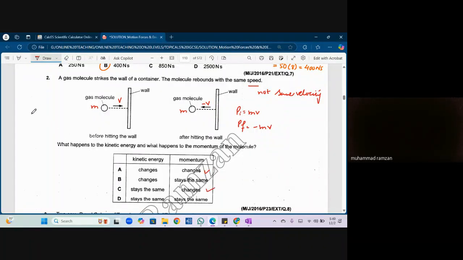So what happens to the kinetic energy? So kinetic energy before collision is half mv square, and after collision kinetic energy is equal to half m negative v square. By taking the square of a negative value, what do we get? Positive. Can I say the kinetic energy is same? So because he has said this thing कि speed जो थी वापसी के ऊपर same थी, it means energy lose नहीं हुई. All of the energy has been transformed again to kinetic energy, which means kinetic energy stays the same and momentum would change. So the answer would be C.